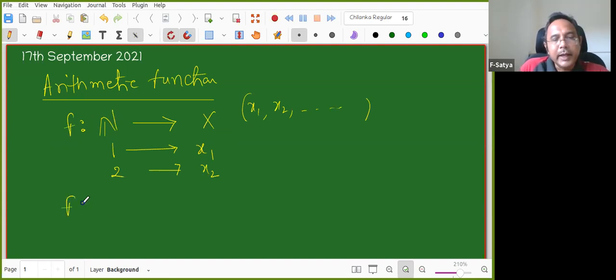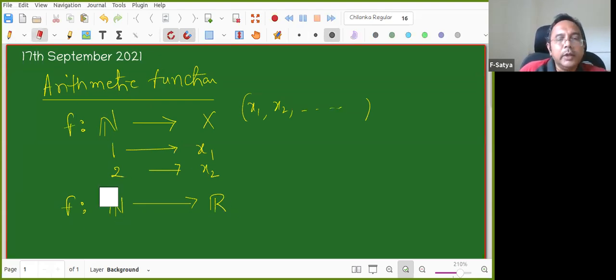In most cases, you come across this in your real analysis course also. Sequences are mappings from natural numbers to real numbers. In the complex case, complex sequences. But in our case, we are restricted to integers, and 99% we will restrict to natural numbers only. So an arithmetic function is simply a map from natural numbers to real numbers.